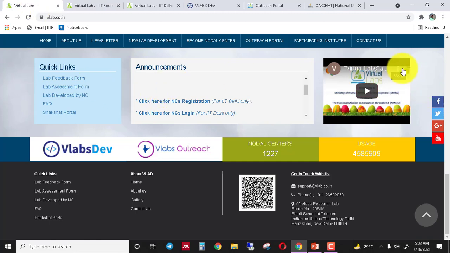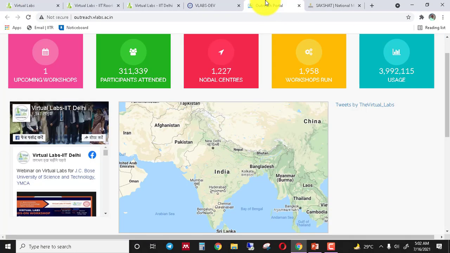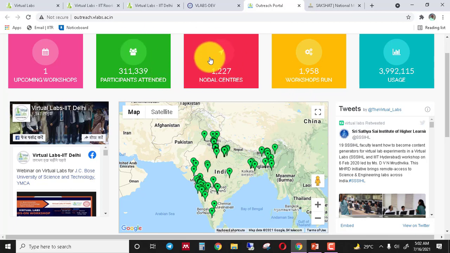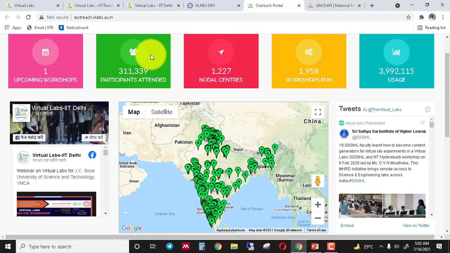Okay, and this is the Outreach portal, in which all the statistics details about this project are available, meaning how many workshops they have already done, how many nodal centers have registered in this virtual lab project, and how many participants attended the workshops organized by the virtual lab team. All these details are available in the Outreach portal, and their Twitter handle and other social media links are also available in this virtual lab Outreach portal.